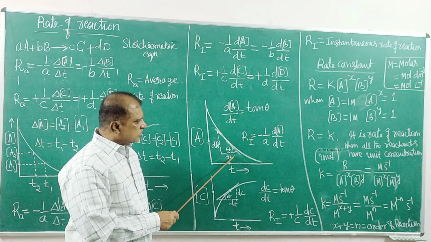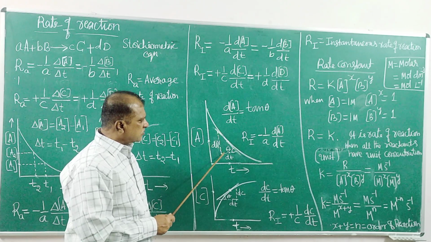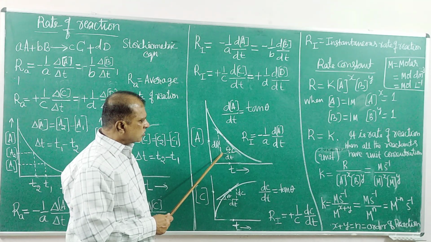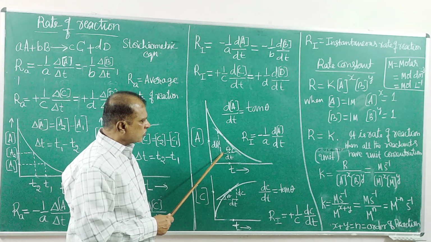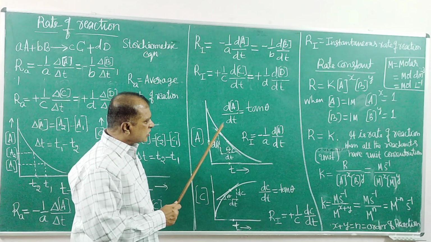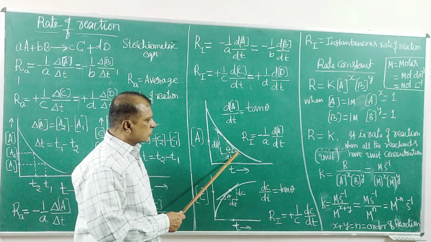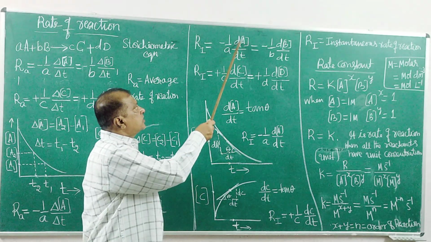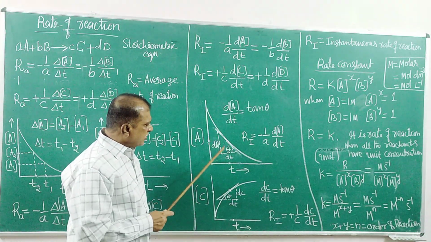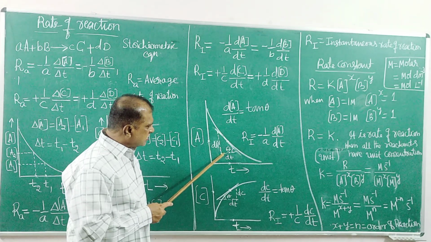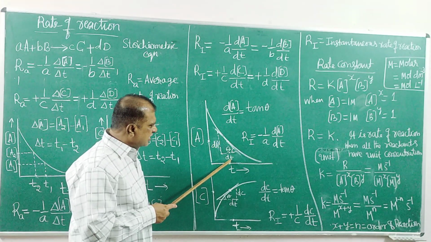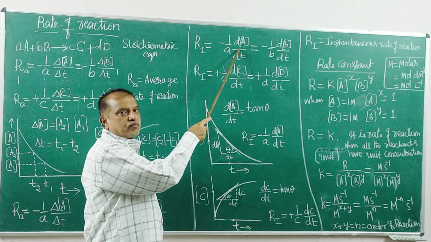When you draw the tangent, now draw two straight lines so that they meet at a point, vertically at any point like this. And after drawing the tangent, you have to calculate the slope of this tangent. The slope gives this dA by dt. There are two ways of calculating. In the graph, you can measure the length of this. This is the length. Measure the length of this. This length by this length gives the ratio dA by dt.